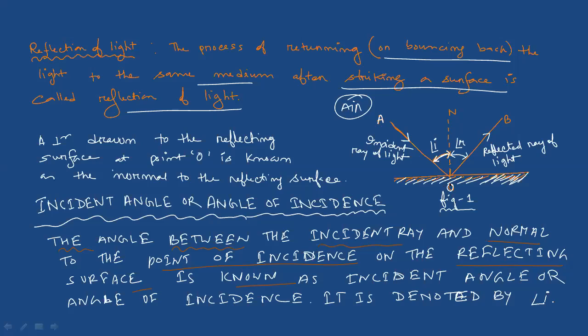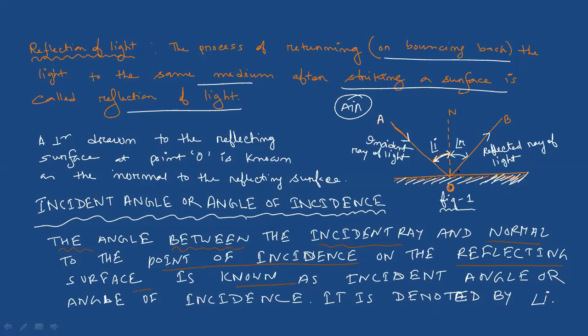O is the point of incidence, that means the point at which the ray will strike. So the angle between the reflected ray and the normal at the point of incidence on the reflecting surface is known as the angle of reflection.